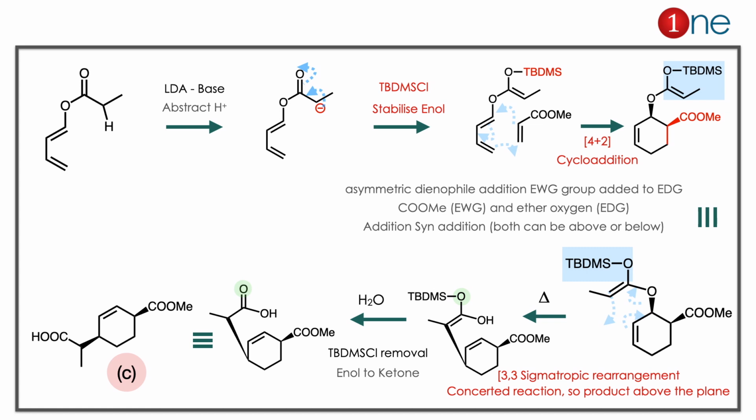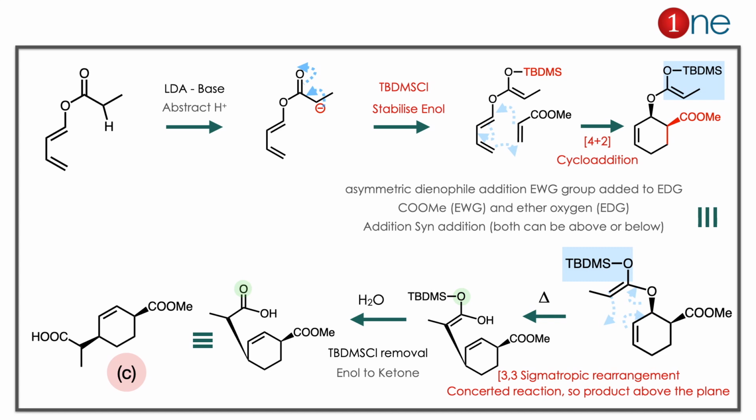Next we have to do a rearrangement. We rewrite the compound by rotating the double bond, so the TBDMS group comes from right to left. We are doing a 3,3 sigmatropic rearrangement. You have to understand that the rearrangement definitely occurs. A new C-C bond forms, and the structure is totally changed. Then you are using hydrolysis. During the hydrolysis, TBDMS is removed, the ketone is formed again, and you get the acid. If you look at it clearly, it is answer C.